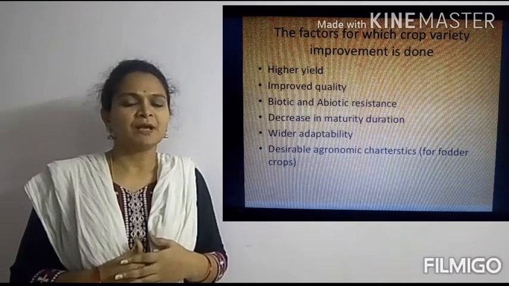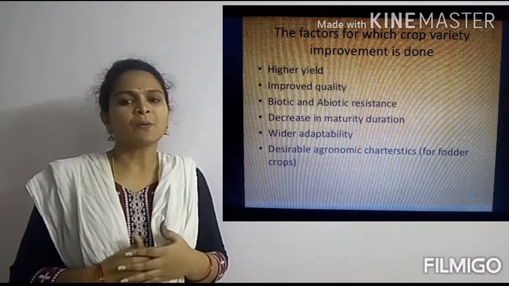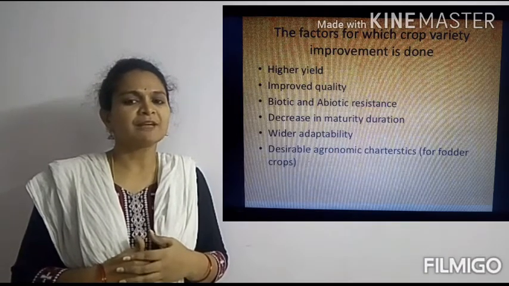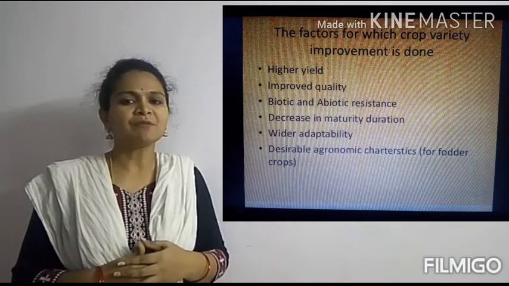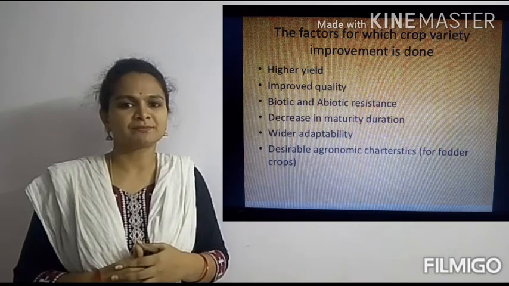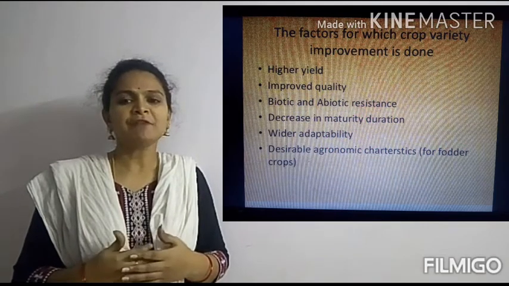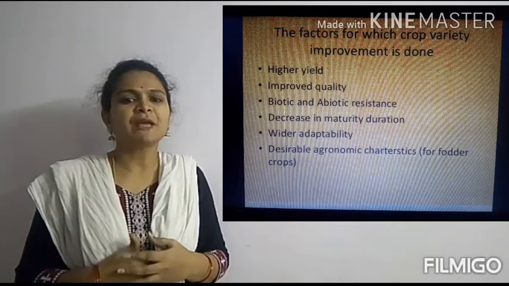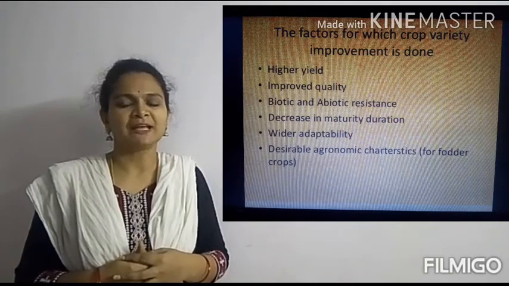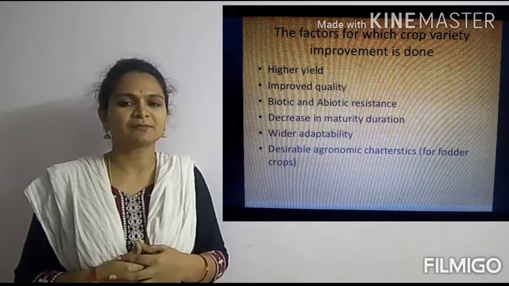Next one. How can we decide the quality of the product? The second factor is product quality. If we take the example of fruits and vegetables, if they can be preserved for a long time, it decides the quality of the product.